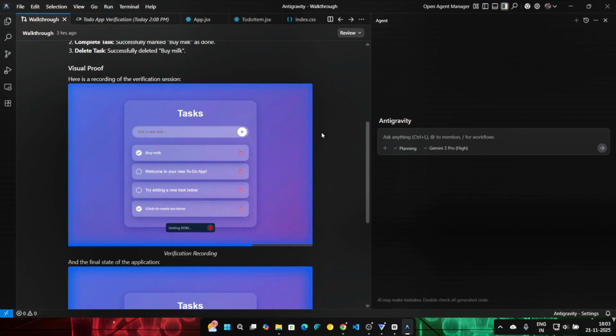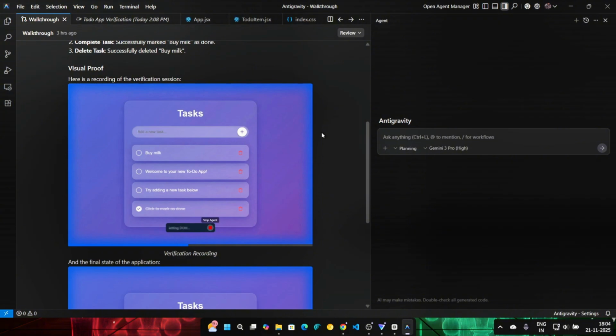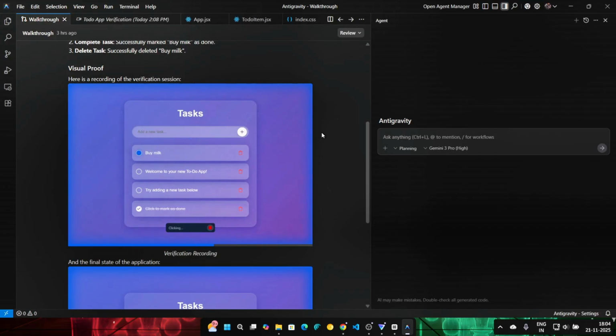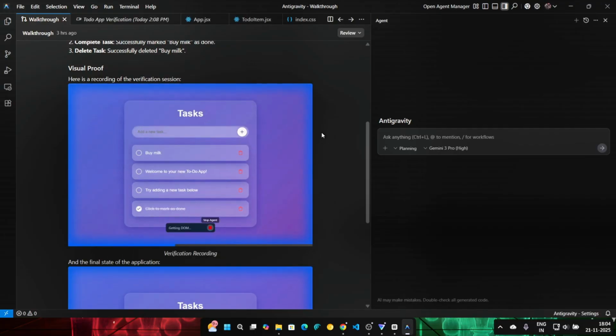If you remember, there was an AI model called, let me remember, Manus AI, right? It had its own browser, it had everything. The only thing you were supposed to do was give it prompts and it would do everything on its own. Exactly the same thing is happening in Antigravity as well.